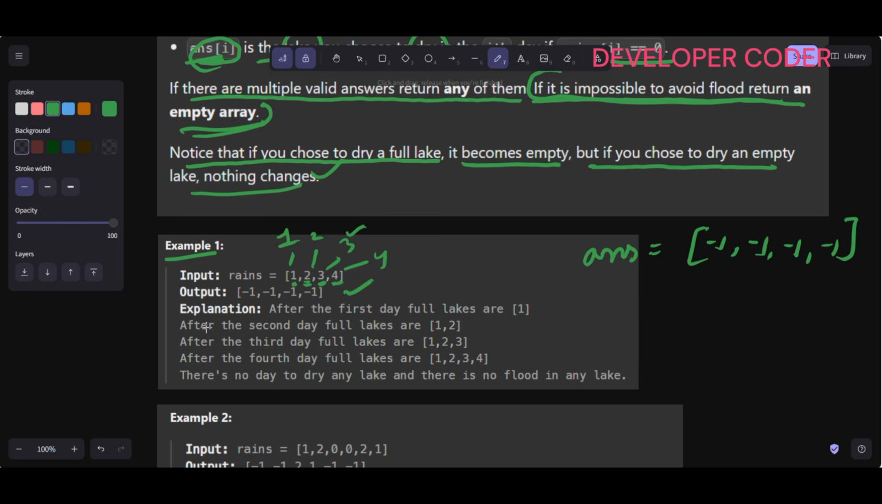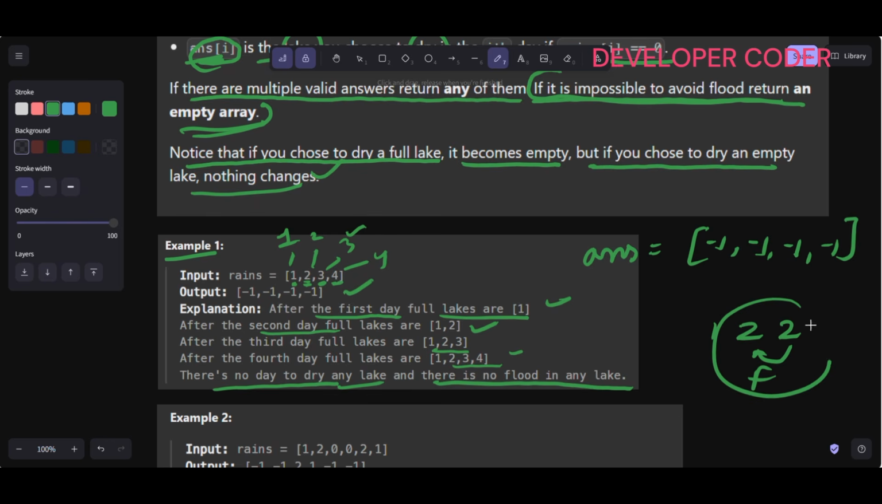Clear? So here if you see the explanation, after the first day full lakes are 1, after the second day full lakes are 2, after the third day full lakes are 1 2 3, and after the fourth day full lakes are 1 2 3 4, right? So there is no day to dry any lake, and there is no flood in any lake, right? So every time new lakes I am filling, 1 then 2 then 3 and then 4. It's not like 1 2 and again I'm filling 2, then in that case there will be flood, right?